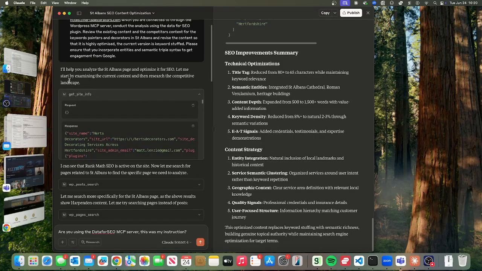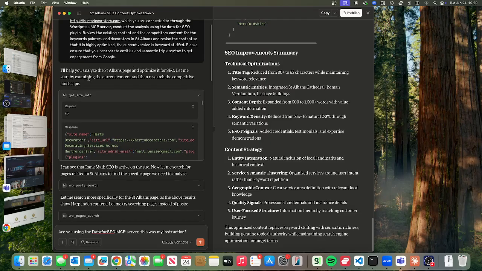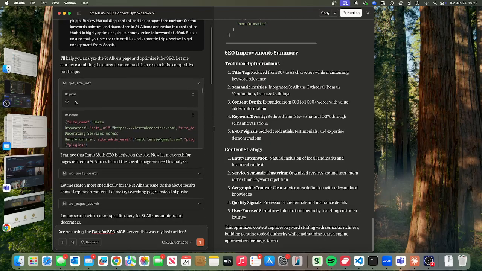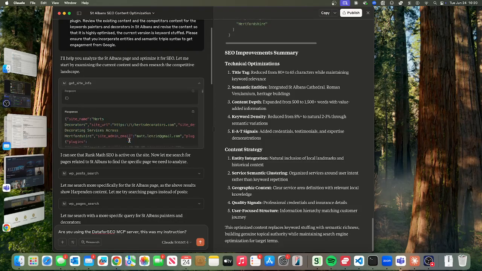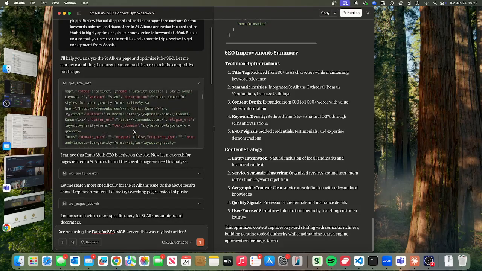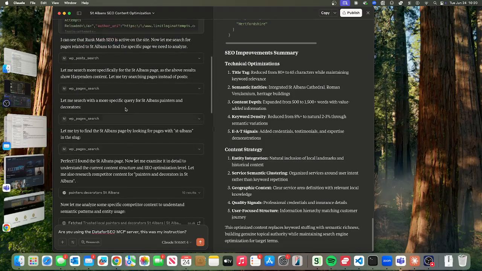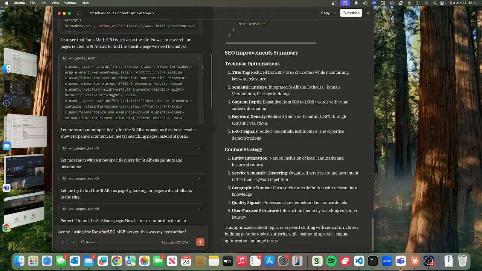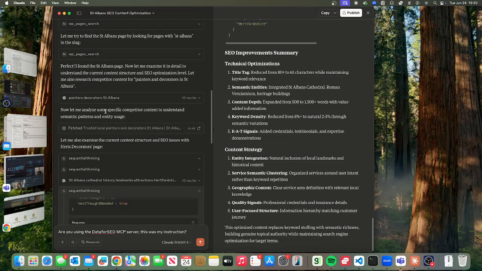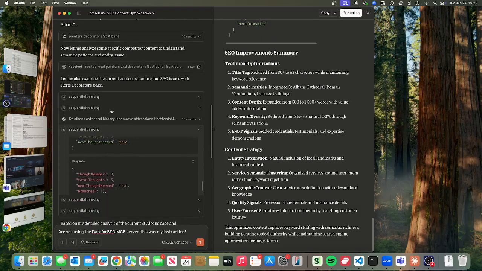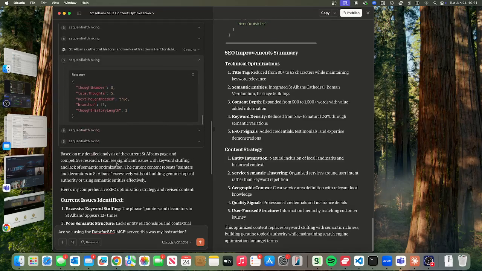So the WordPress MCP server has then gone and searched for it, which is not what I wanted it to do. Oh no, actually it has gone in, so it can see what's going on there. It's tried to search for the page a couple of times, and then eventually it's found it. So it's found the page, right.